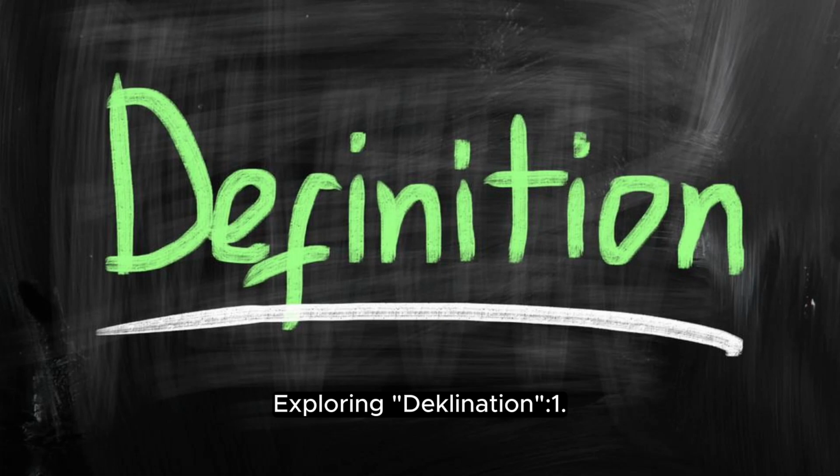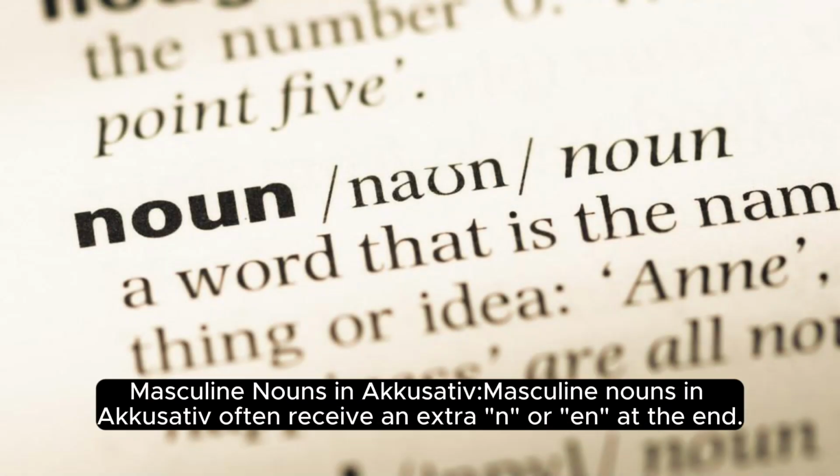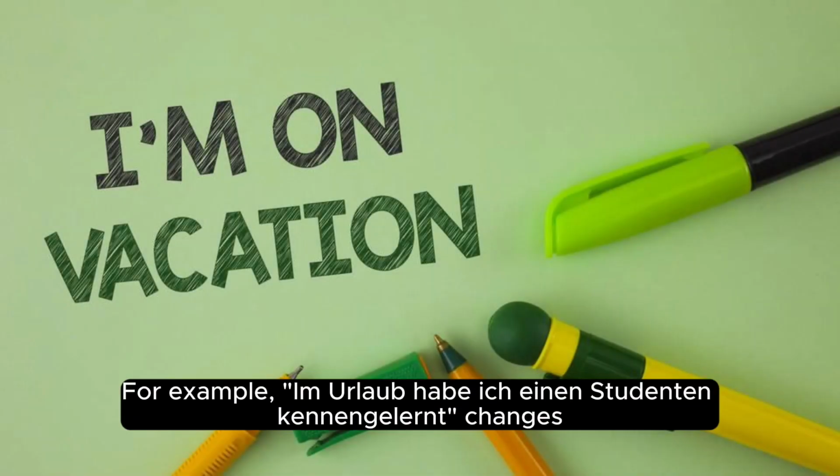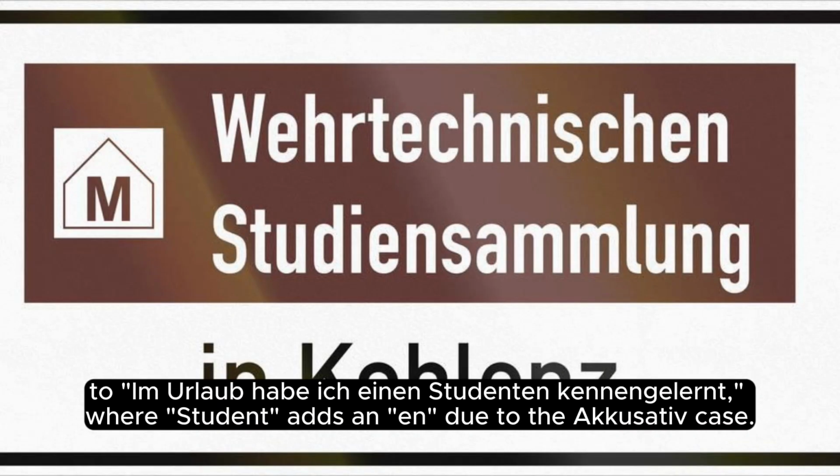Exploring declension. 1. Masculine nouns in accusative. Masculine nouns in accusative often receive an extra n or en at the end. For example, "Immer erlaub habe ich einen Studenten kennengelernt" changes to "Immer erlaub habe ich einen Studenten kennengelernt", where Student adds an n due to the accusative case.